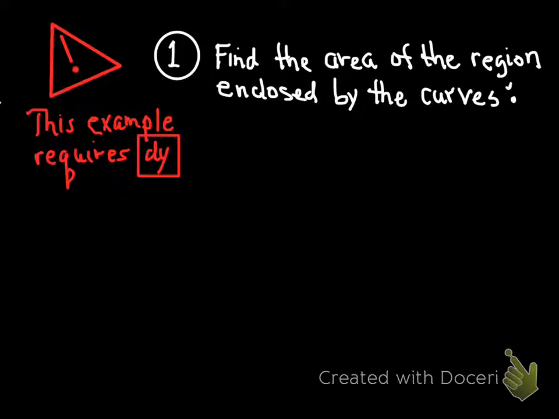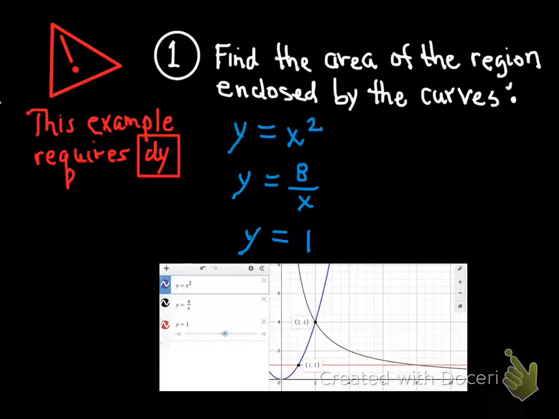Let me show you the curves we're talking about here. We have y equals x squared, just our standard parent function quadratic parabola. We have an inverse function, y equals 8 over x. And lastly, the horizontal line, y equals 1. This is a horizontal line that passes through the y-axis at the coordinate (0, 1). So if we see this graph, we'll see a graph that encloses a region.